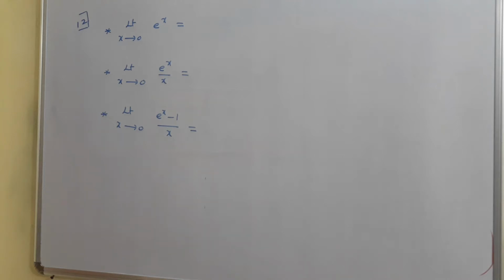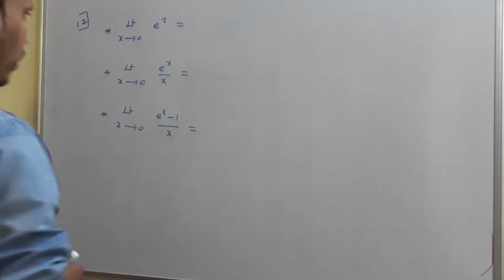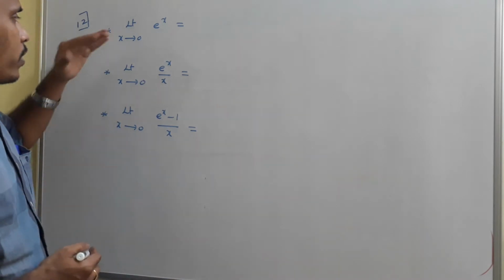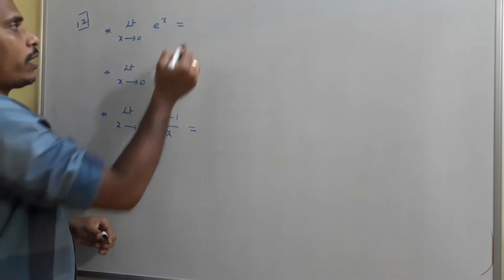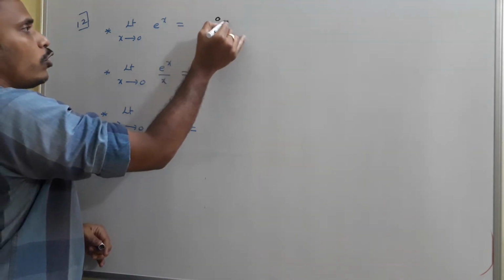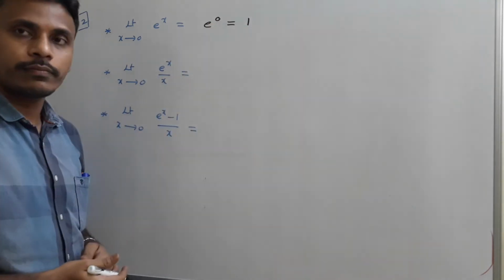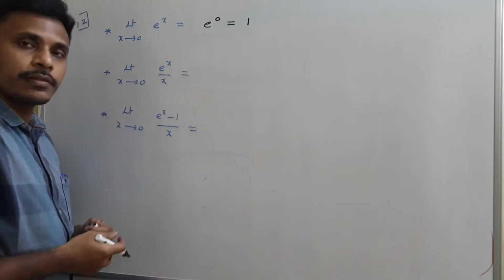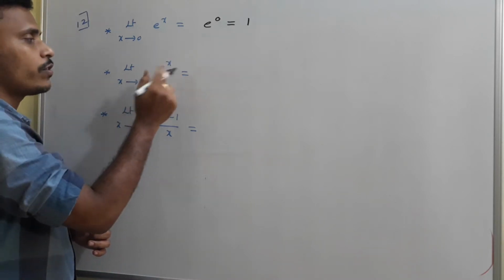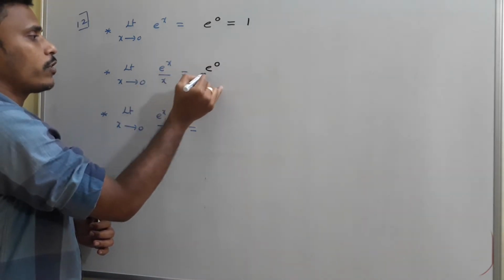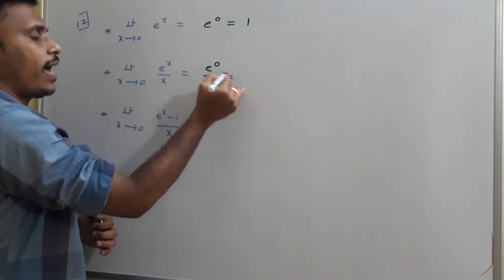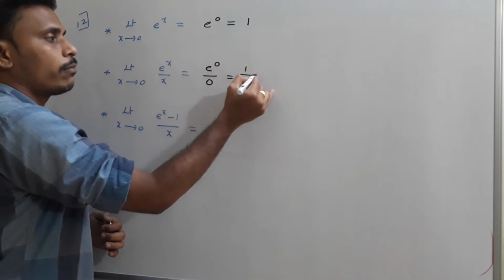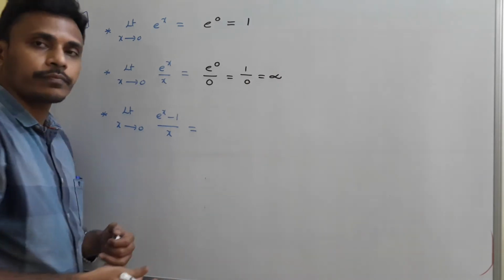So, standard limits related to e power x. First of all, limit x tends to 0 of e power x. Directly replace x with 0, e power 0 is 1. Okay. And limit x tends to 0 of e power x by x. Directly replace x with 0. What will happen? E power 0 by 0. As I mentioned, e power 0 is 1, 1 by 0 is infinity.